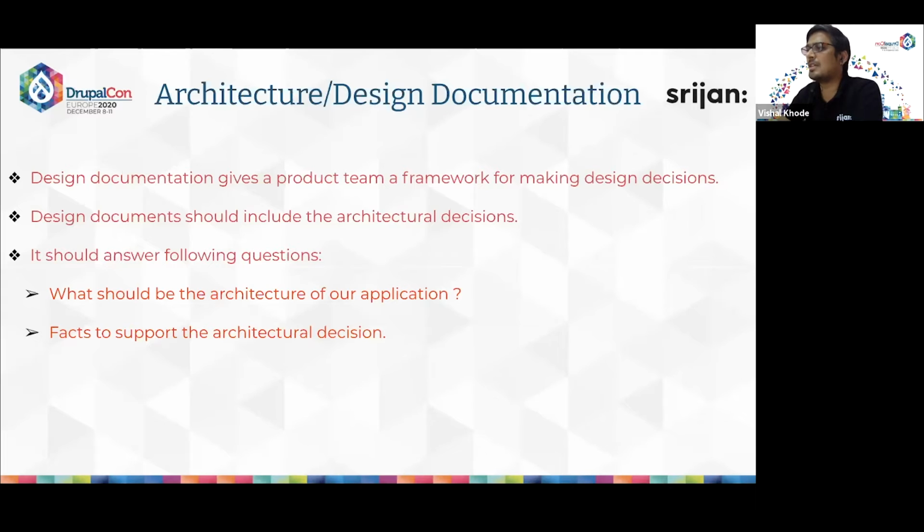Design documentation should also include the architectural decisions that were made. Basically, it should answer questions like what architecture our application should follow, such as monolithic, decoupled, headless, etc. And there should be enough facts to support the architectural decision, so that down the line, when a new team member is introduced or replaces another developer, they can follow this document and have a complete understanding of the application architecture and design.